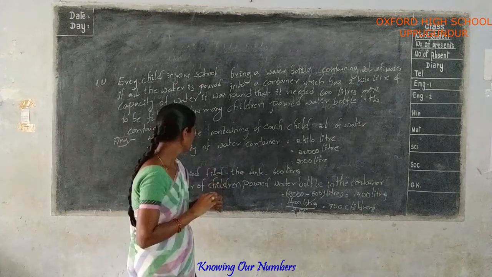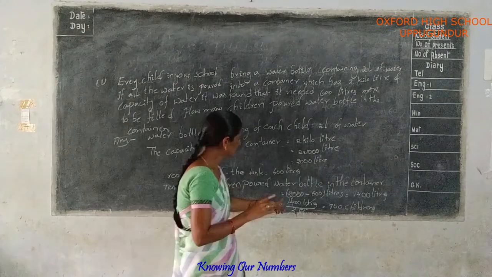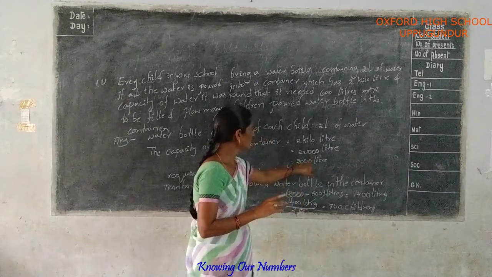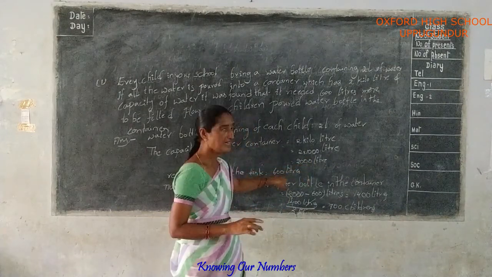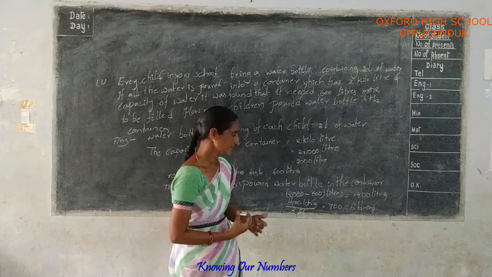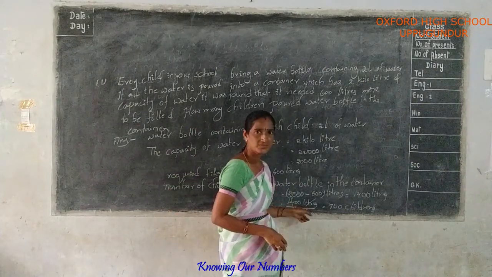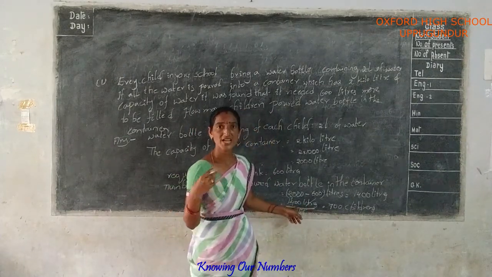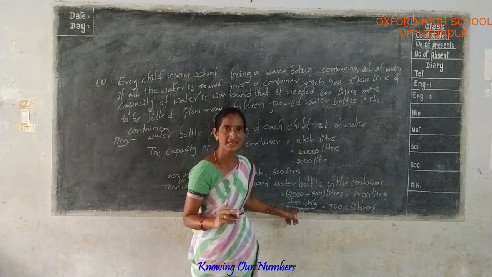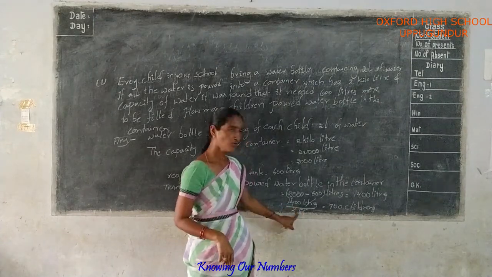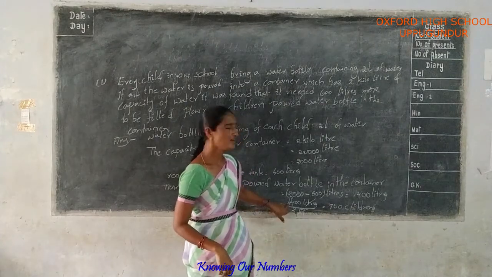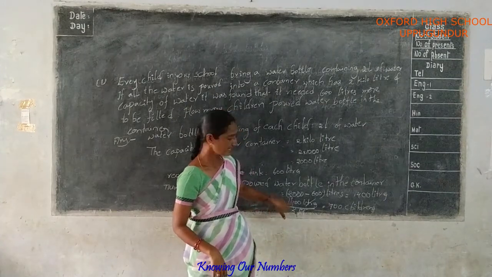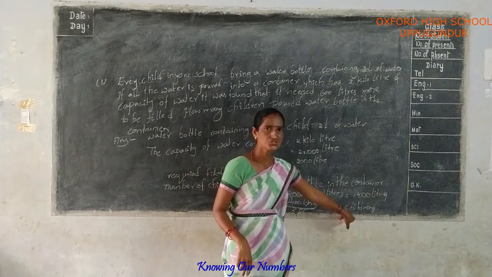Do you understand the question? 2 kiloliters is converted into 2000 liters. To be filled means subtraction: 1400 liters. Number of children means each child poured how many liters of water? 2 liters. Liters cancel. 2 ones, 2 sevens, 14 zeros, 700 children.